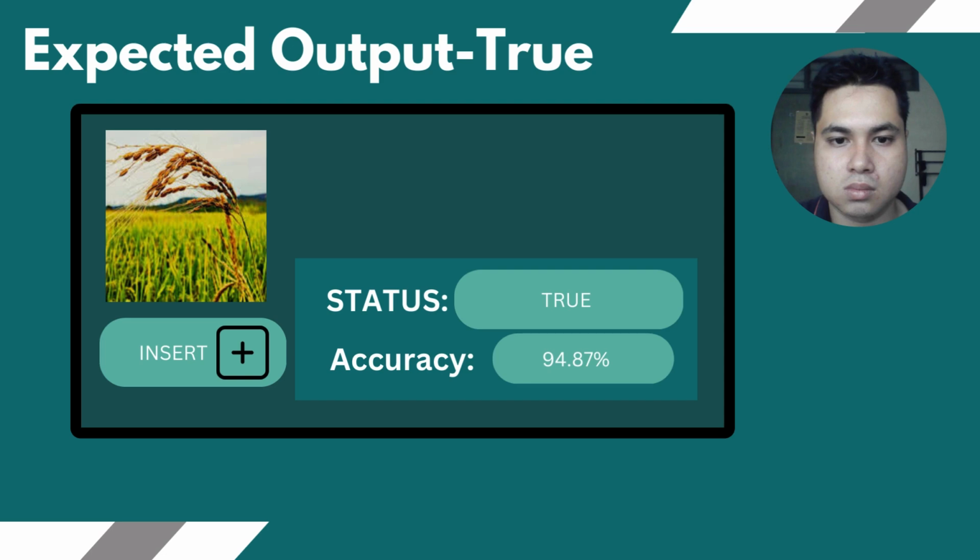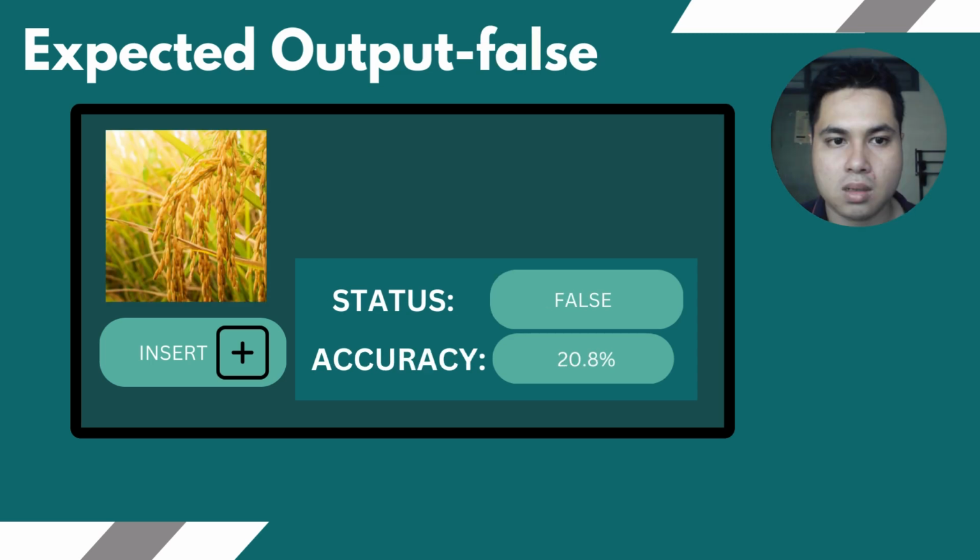This will be the expected output if the classification is true. This is the expected output if the classification is false.